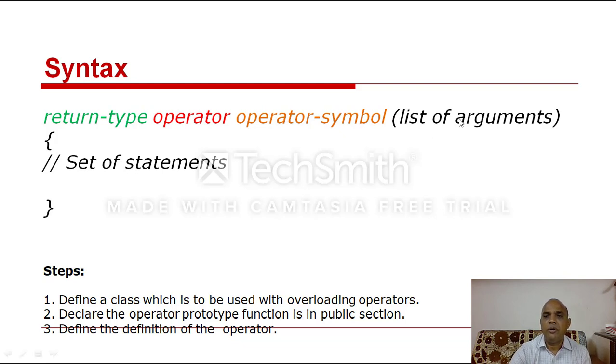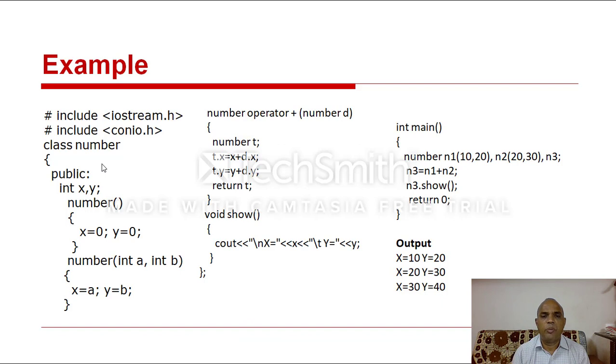Then here, the list of arguments. This is the operator overloading function definition and declaration. Clear? This is the general syntax of the operator overloading function. Clear? Return type, operator, and operator symbol. Then a set of statements, same as usual. Clear? Then the next one, this is an example program.